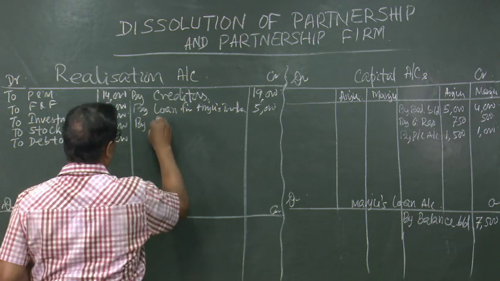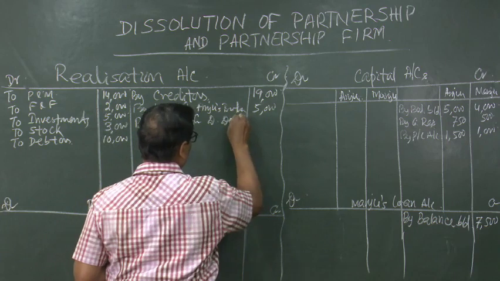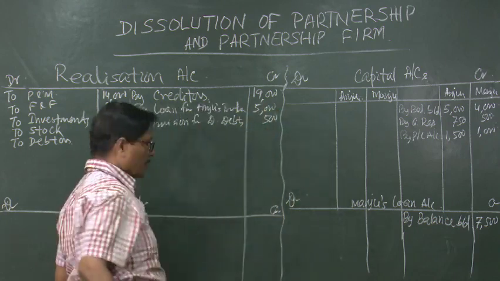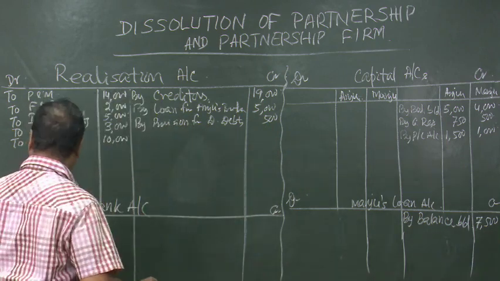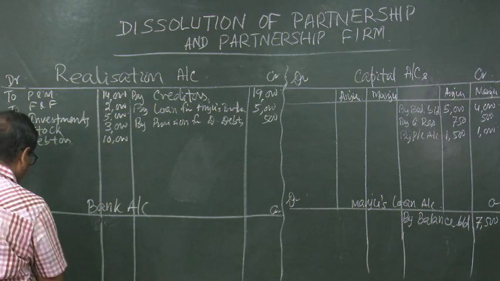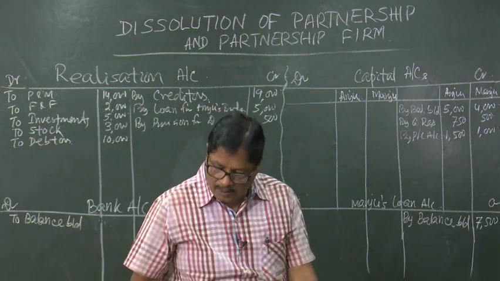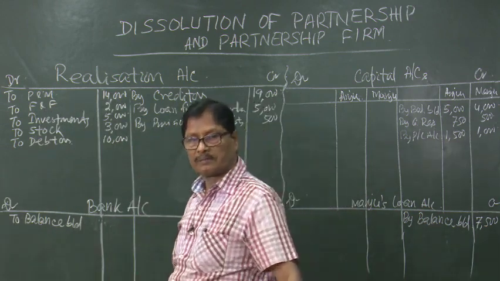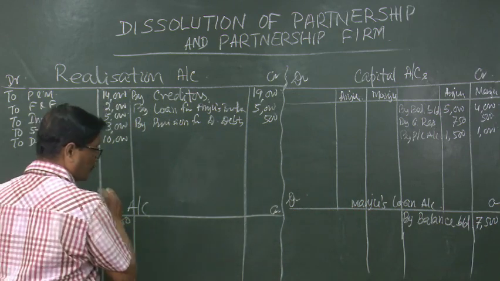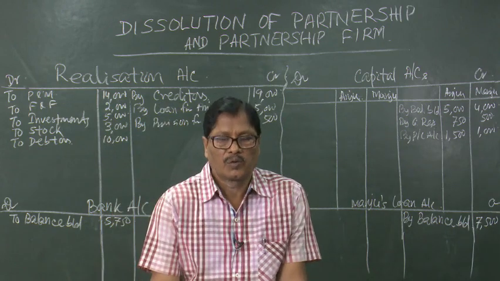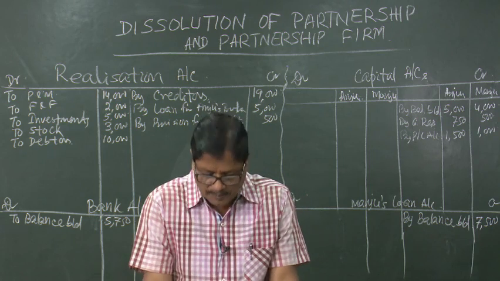And by provision for doubtful debts 500. Bank balance will be recorded here in the bank account, to balance brought down 5,750. So, we have posted two different accounts from the balance sheet asset side. Now, we will go to the adjustments.